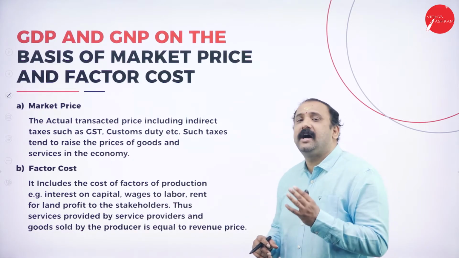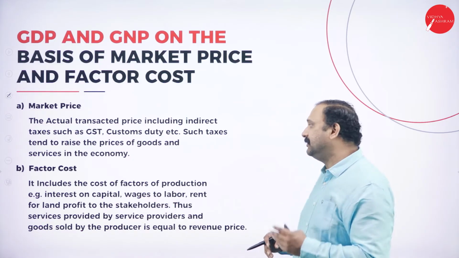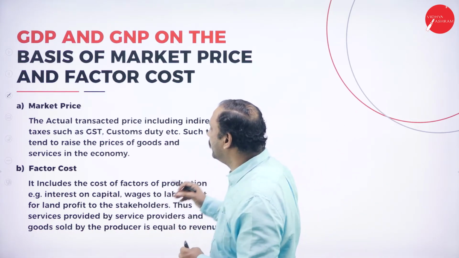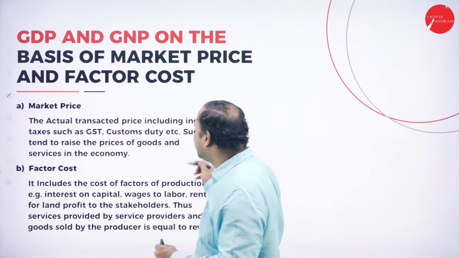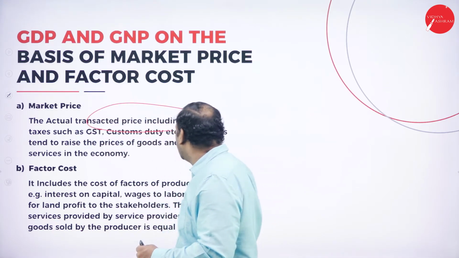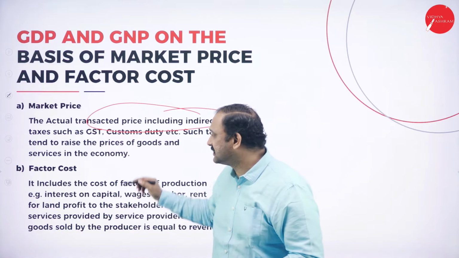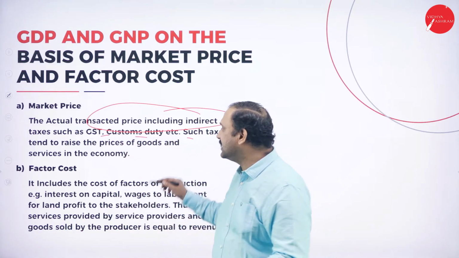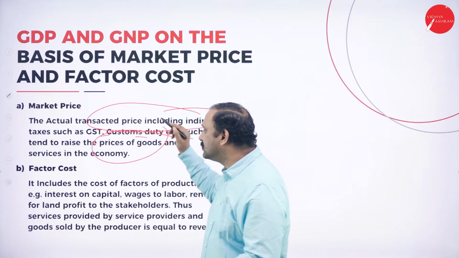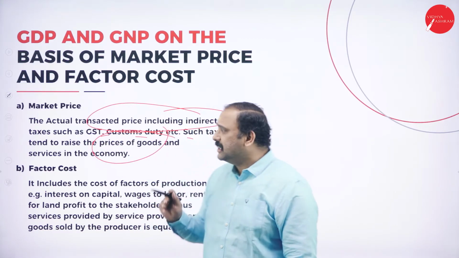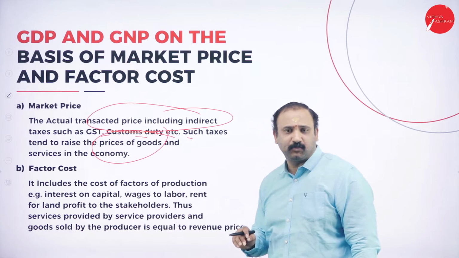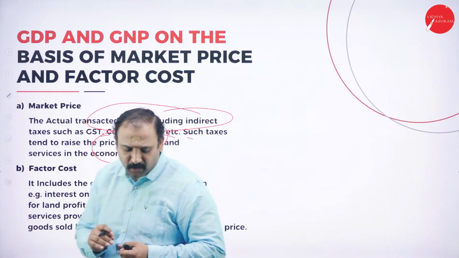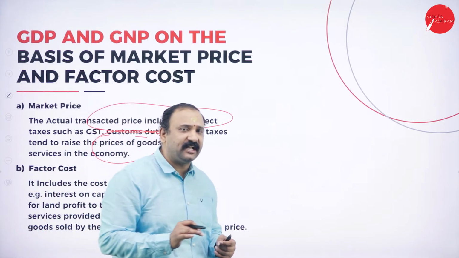Followed by market price. This is very, very interesting for all of us to talk about. Why? Because market price is going to be the actual transacted price, including indirect taxes such as GST, customs duty, etc. And they tend to raise the prices of goods and services in the economy. Now, what is this market price? What is the normal price, market price? So many different concepts altogether. Now, let's try to understand this very clearly.